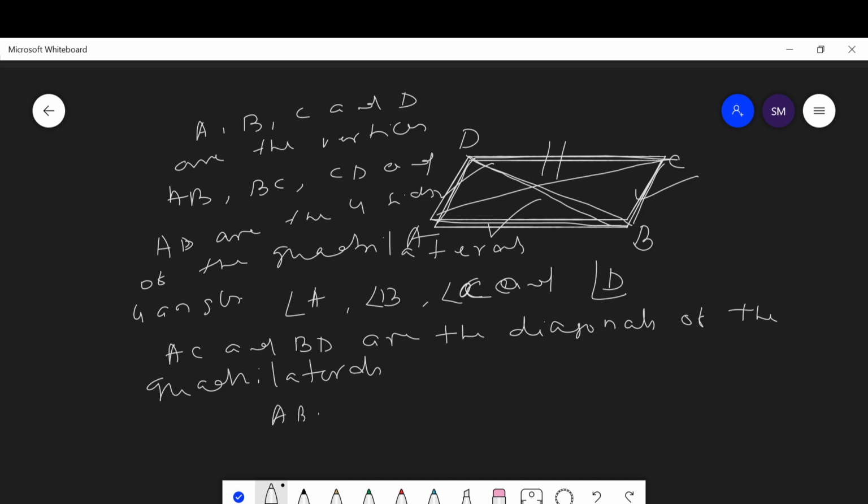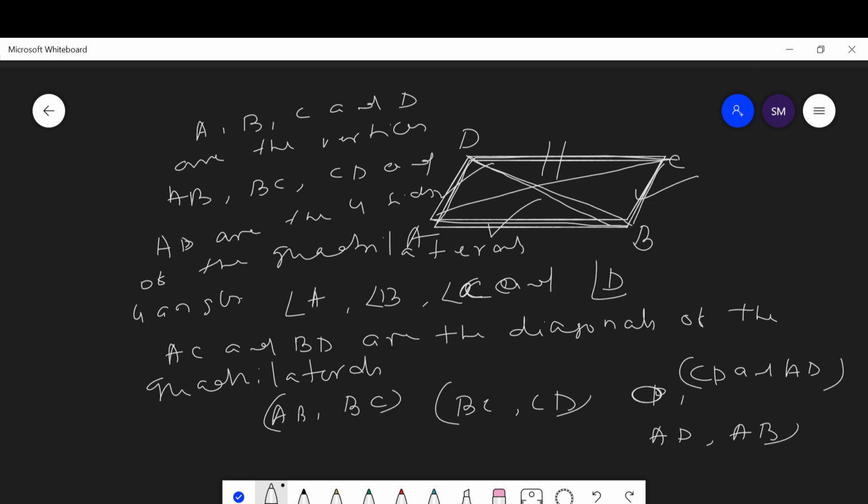Adjacent sides means AB, BC are adjacent; BC, CD are adjacent sides; CD and AD are adjacent sides; AD and AB are also adjacent sides. Opposite sides means AB and CD are opposite sides. BC and AD are also opposite sides of the quadrilateral.